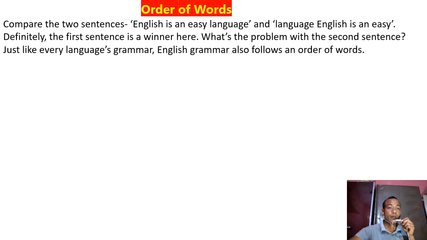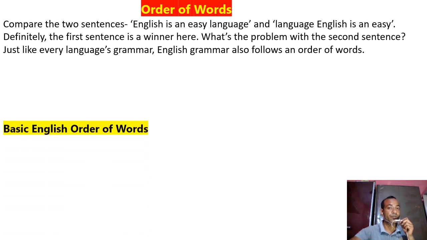Order of words. Compare the two sentences: English is an easy language, and second, language English is an easy. Definitely the first sentence is the winner here. I'm saying English is an easy language is correct. So what's the problem with the second sentence? Just like every language's grammar, English grammar also follows an order of words. तो second में क्या है, बस order of words wrong है.